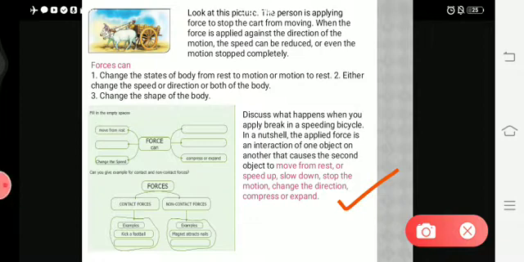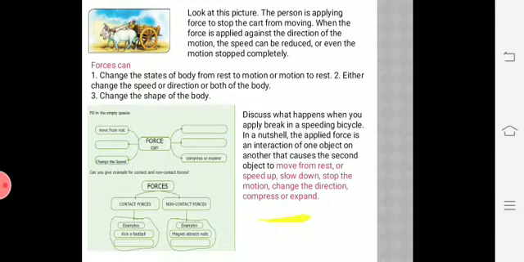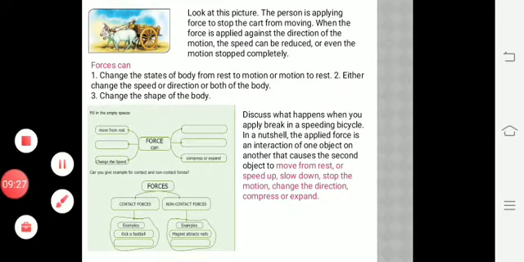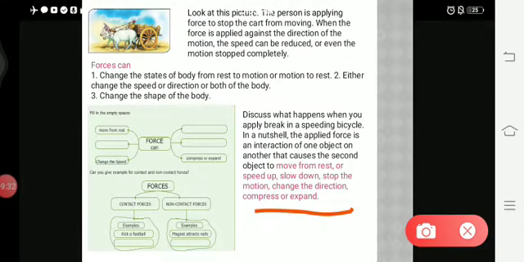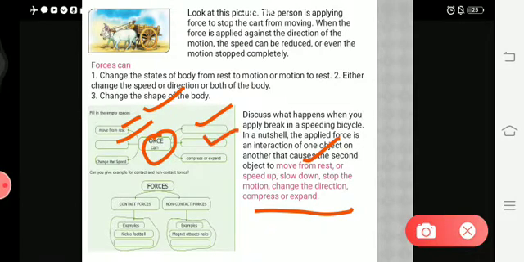The applied force is an interaction of one object on another that causes the second object to move from rest, or to speed up or slow down or stop the motion or change the direction, compress or expand. This will be asked for 1 mark. Here they have asked to fill in the empty spaces. Force can move from rest, the first point they have given. Here you have to write speed up in this box, slow down in this box, and stop the motion in this box. Compress or expand they have given. Change the speed, change the direction they have given.